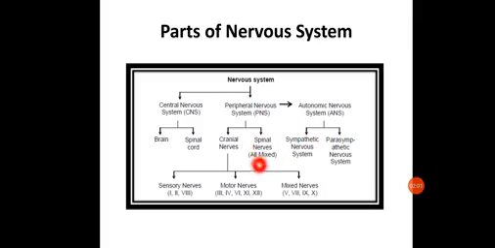The spinal nerves are basically mixed nerves arising from the spinal cord, and cranial nerves are those nerves which arise from the brain. They are of three types: sensory nerves, number 1, 2 and 8; motor nerves, that is 3, 4, 6, 11, 12; and mixed nerves, 5, 7, 9th and 10th. These are the different types of nerves arising from the brain. So broadly, the nervous system is divided into the central nervous system and the peripheral nervous system. We'll be discussing each of them in detail. Right now we are starting with the central nervous system.